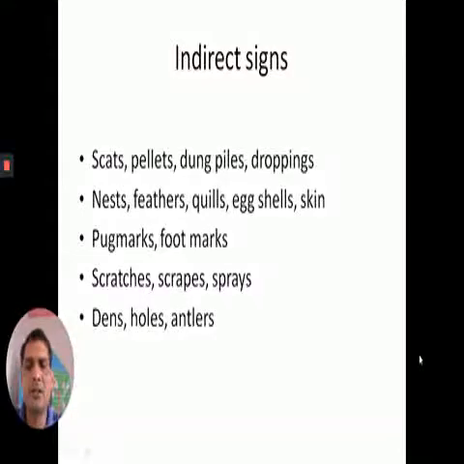All these signs are included under the heading of indirect signs. By reading and interpreting these signs, we can get information about the animals which are very elusive and which we are not able to see directly in the forest.